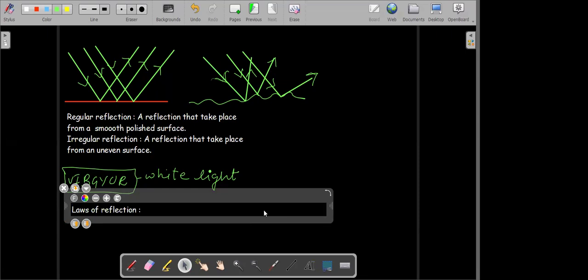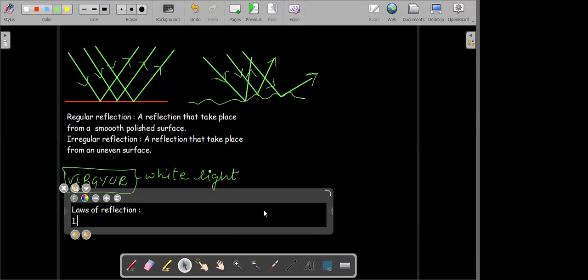So what are the laws of reflection? You have two laws of reflection. According to the first law of reflection, the incident ray, the reflected ray, and the normal all lie in the same plane.